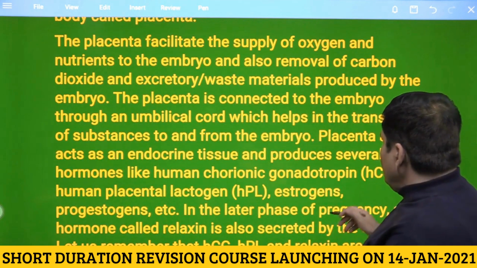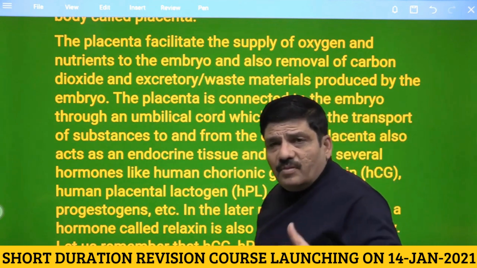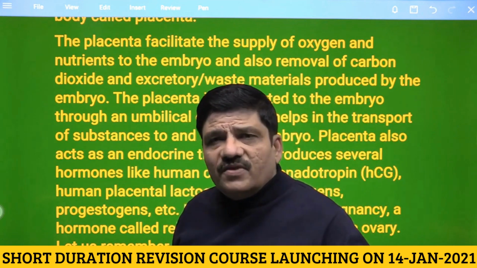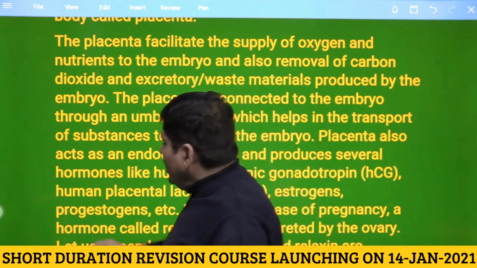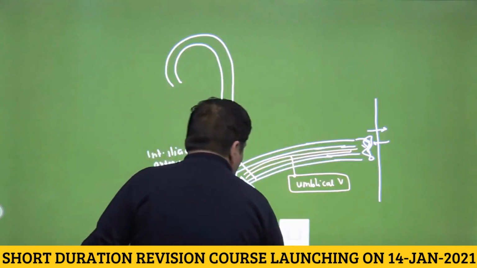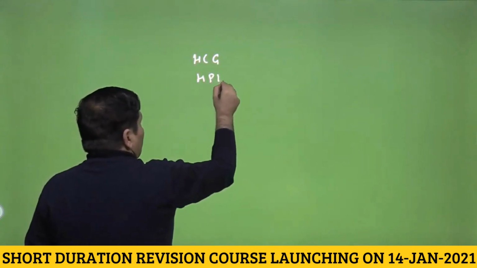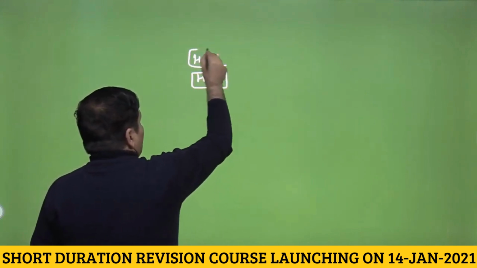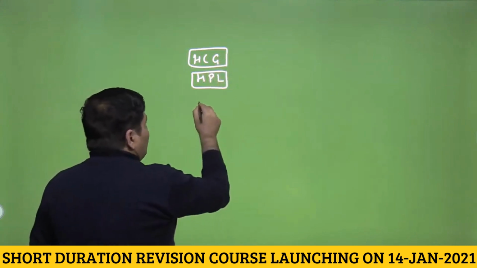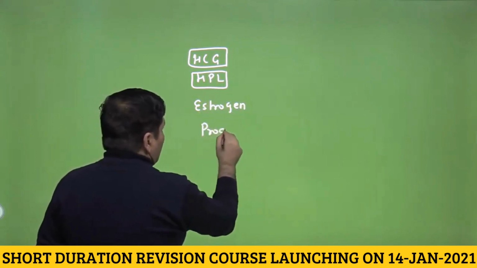The second thing it is saying is that the placenta also acts as an endocrine tissue. Just now I told you that the placenta becomes fully functional at 10 to 12 weeks, and obviously it is involved in the exchange function but acts as a temporary endocrine gland as well, and it is able to produce some hormones. The placental hormones are HCG, HPL, which is human placental lactogen and obviously a metabolic hormone, and gonadotropin is similar to LH, and finally it can actually secrete estrogen as well as progesterone.